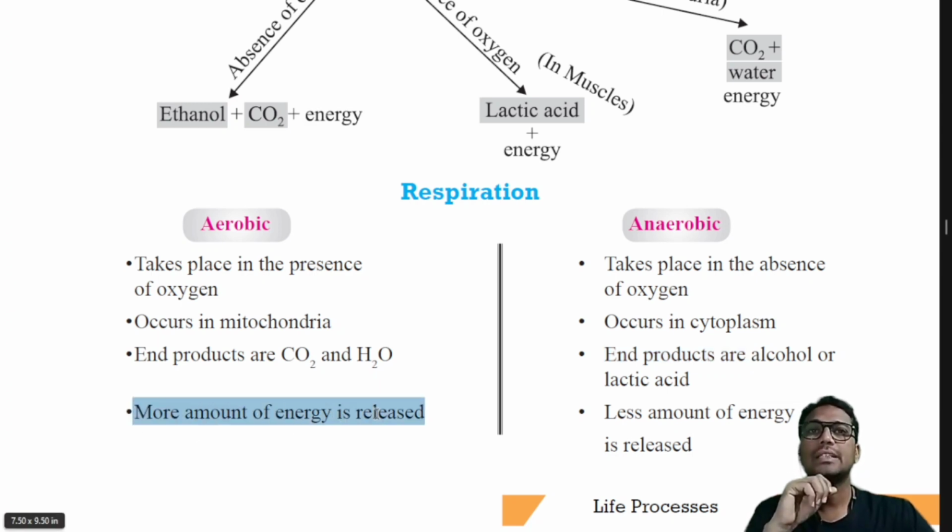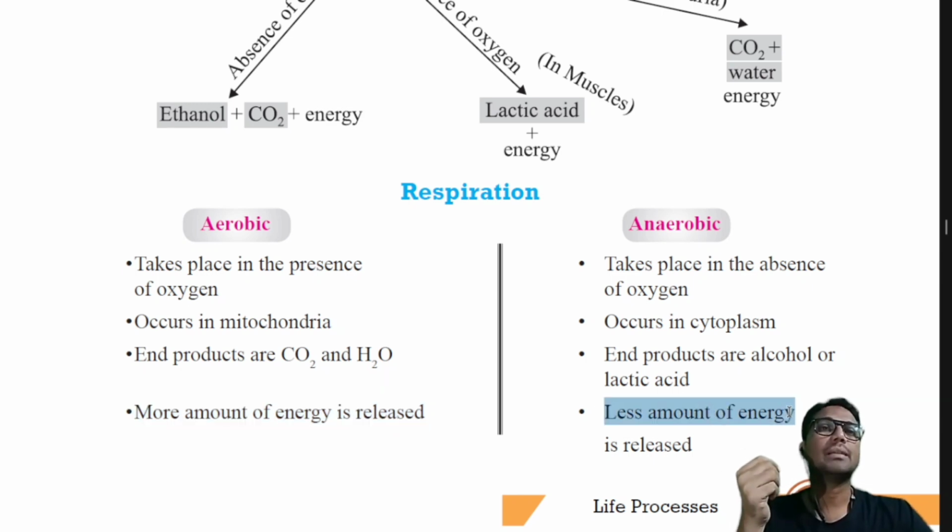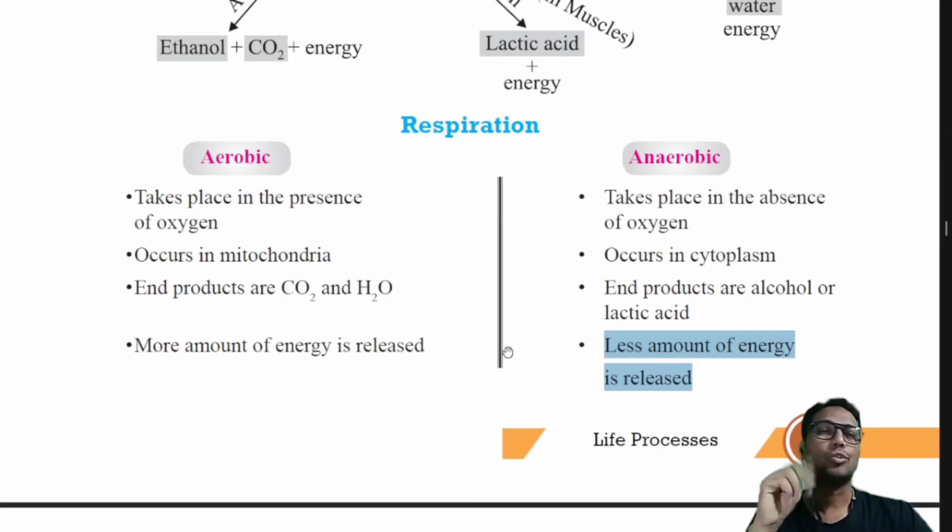More energy is released in case of aerobic respiration. As I told, 38 ATPs are produced, whereas less energy is released in case of anaerobic respiration. So this difference can be asked for 2 marks. Okay.